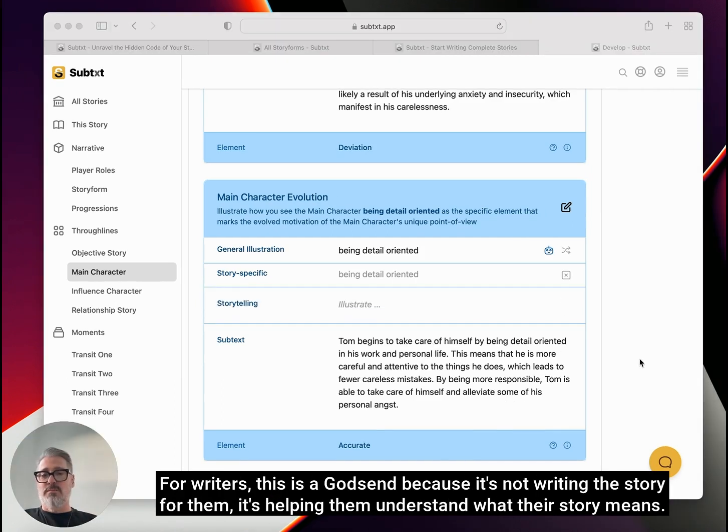For writers, this is a godsend because it's not writing the story for them. It's helping them understand what their story means.